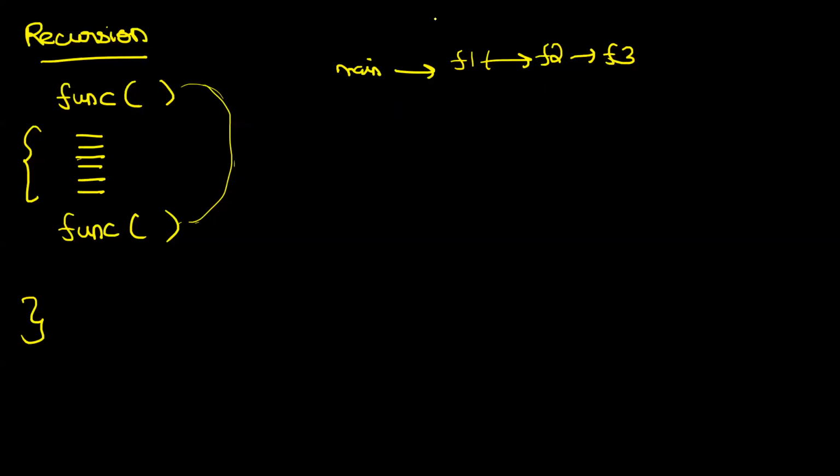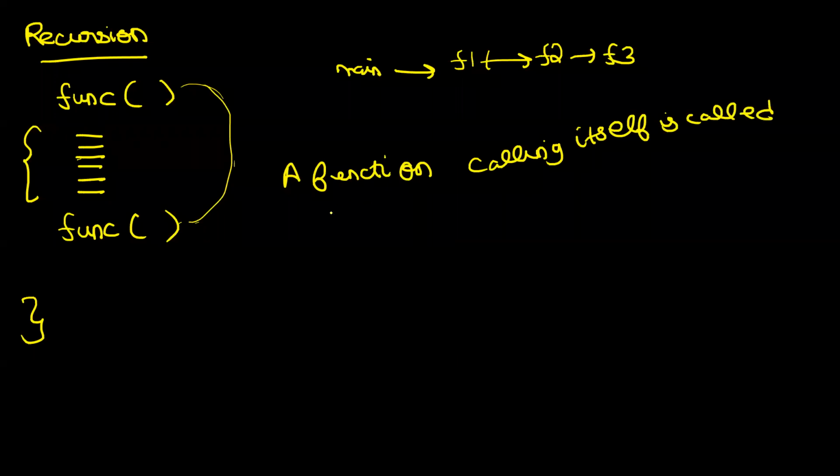So if I give you a formal definition of recursion, a function calling itself, okay? A function calling itself is called recursion. Very, very simple, right? Very, very basic, not simple, basic, okay? So inside the function body, you make a call to the same function. That is what is known as recursion. A function calling itself is called recursion, okay?